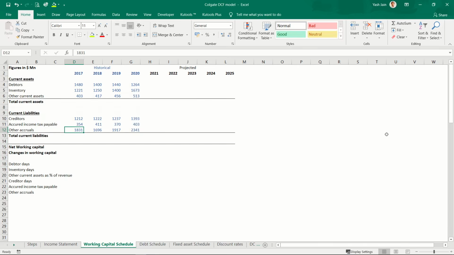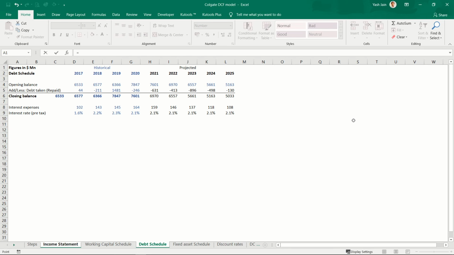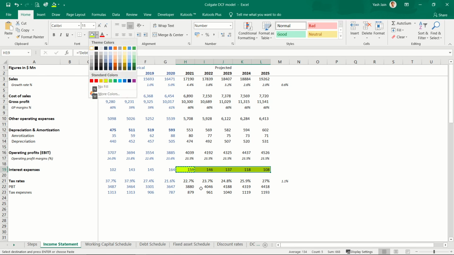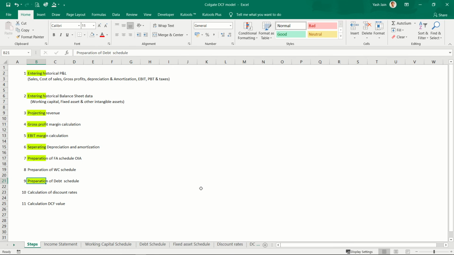So I'll simply link this to my income statement, equals to, and then enter here. And if I change this, my profit before tax and ultimately my tax expense will also change. So control C, control V, yes, they also got updated. So now my P&L is done. Let me uncolor this. Okay, now my income statement, profit and loss account, whatever information I needed is done.